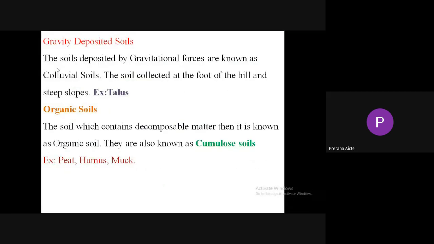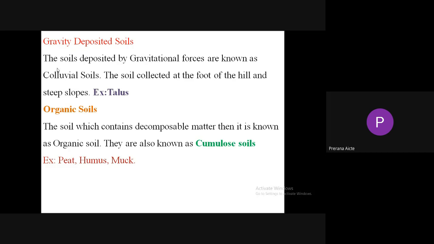Next, gravity deposited soils. The soils deposited by gravitational forces are known as colluvial soils. The soil found at the foot of hills and steep slopes is an example for gravity deposited soils. An example for gravity deposited soils is talus. Talus is an example for colluvial soils or gravity deposited soils.